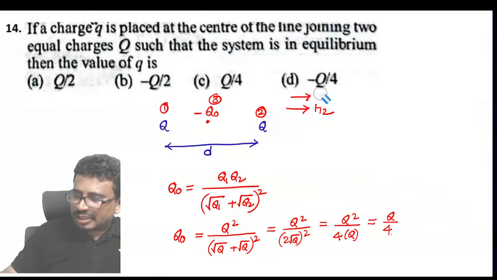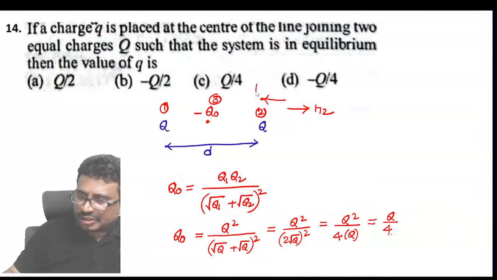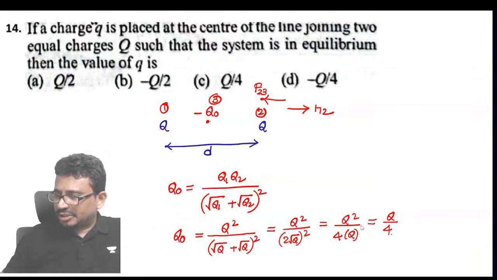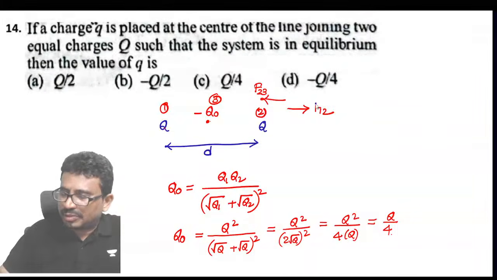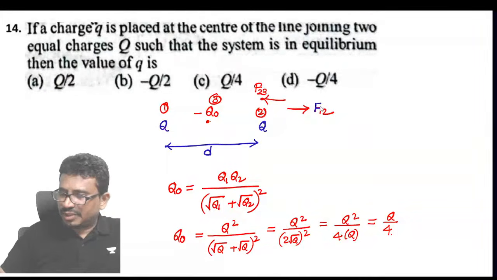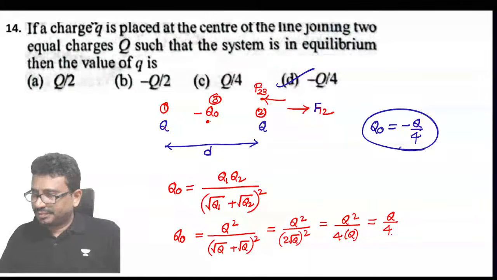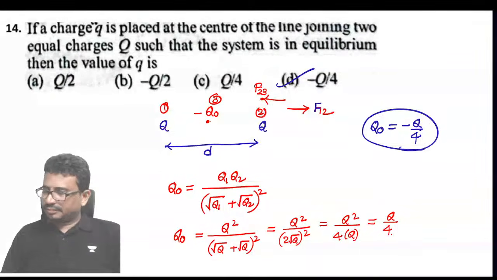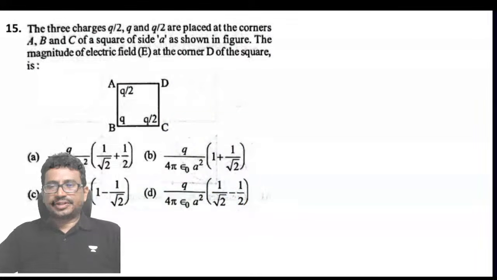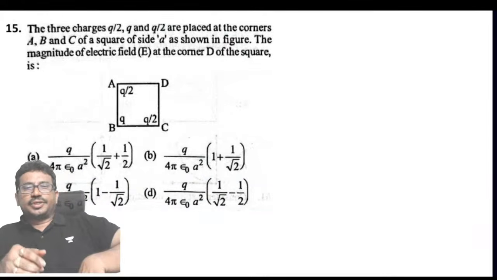Then there is an attractive force now between 2 and 3. So this force is in this direction, F23. Isn't it? So from this, what happens? You tell me now. This will get cancelled now. So the third charge Q naught must be equal to how much now? Minus Q by 4.